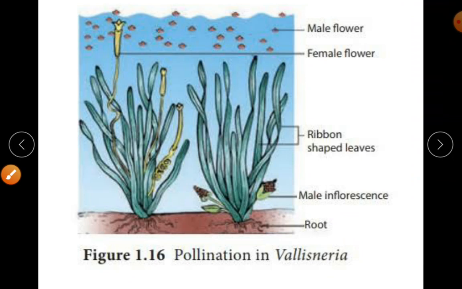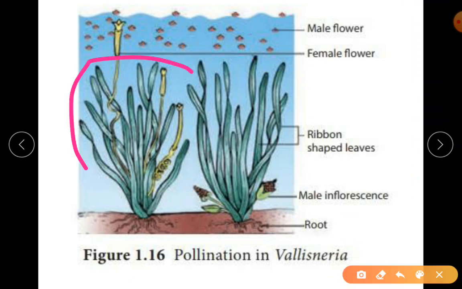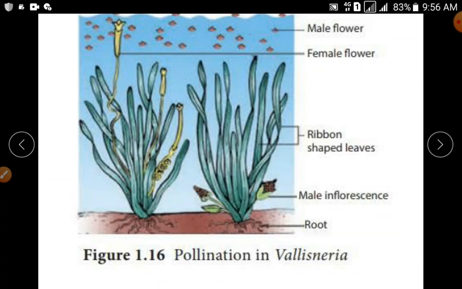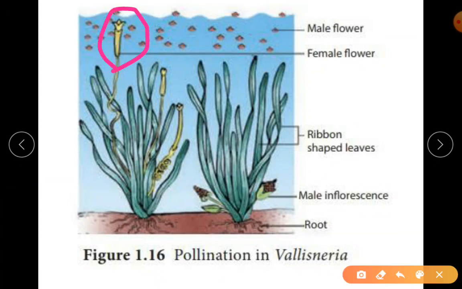First let me show you what happens here. You can see the female part, with a long stalk, and then the female flower is over here. It is long enough and it is reaching the surface of the water. Whereas the male inflorescence is here. Male is an inflorescence, female is only a single flower.